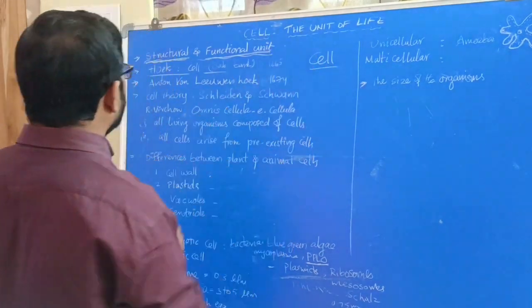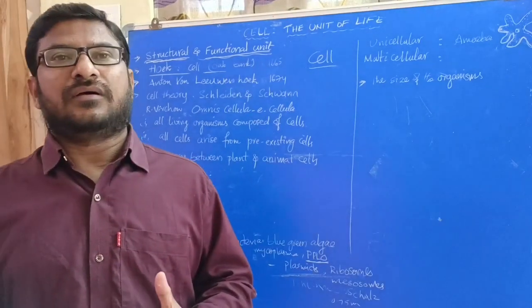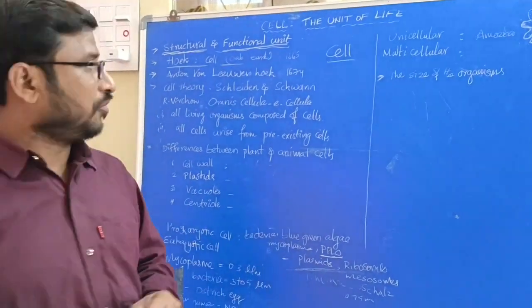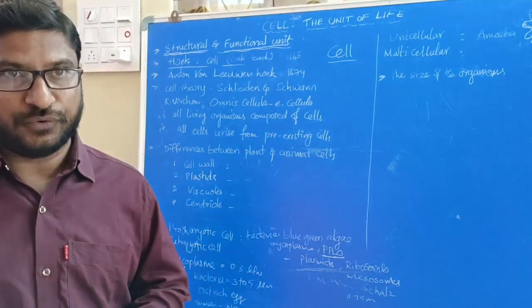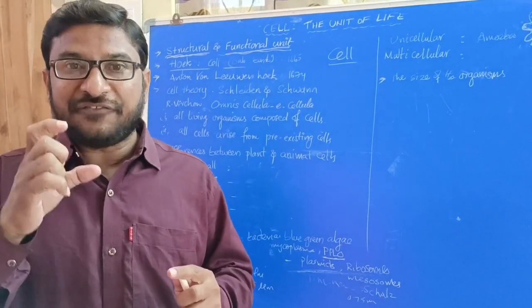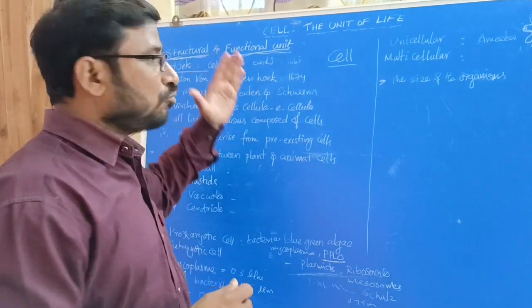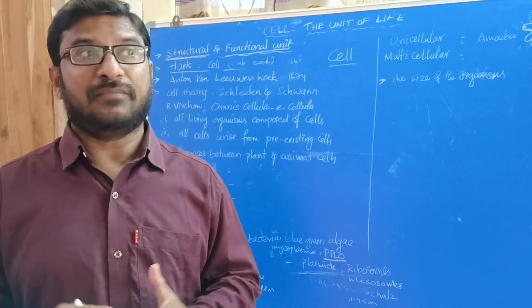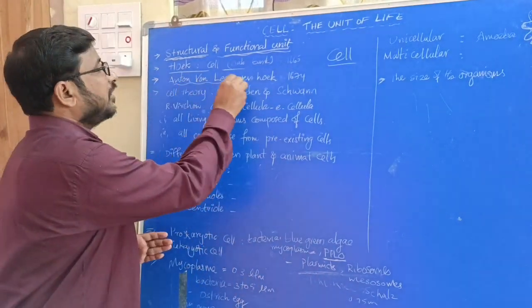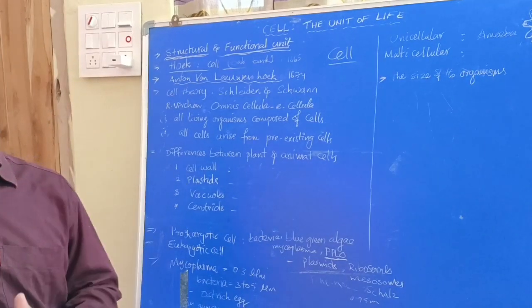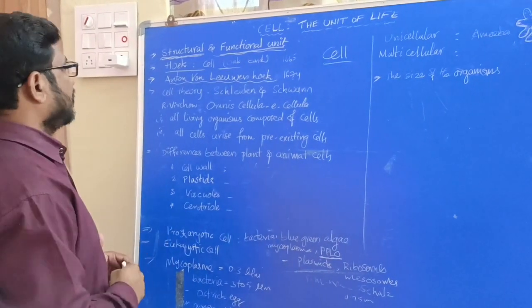Right? Then it was the turn of Anton van Leeuwenhoek, who in 1674 observed many living cells. Actually, Robert Hooke observed dead cells, but for the first time, Anton van Leeuwenhoek observed living cells in 1674.